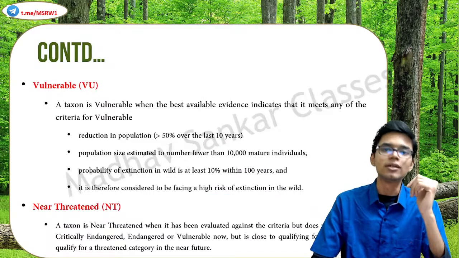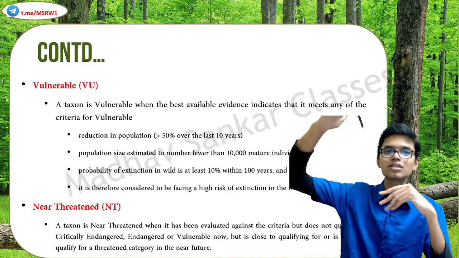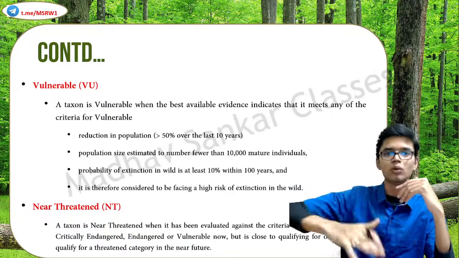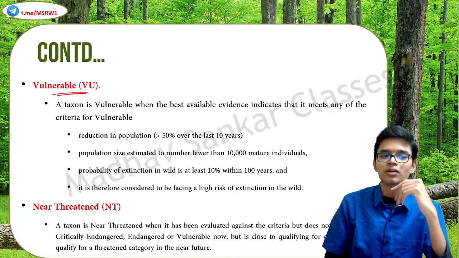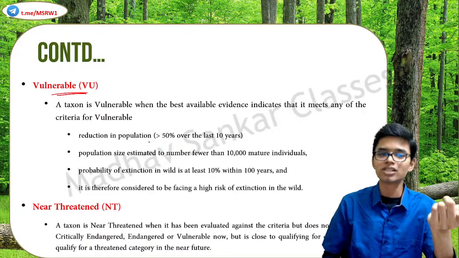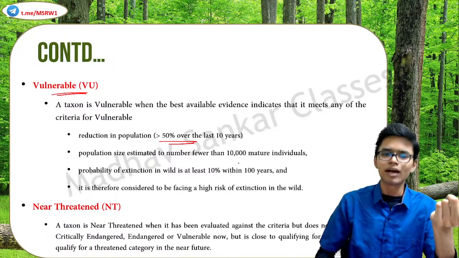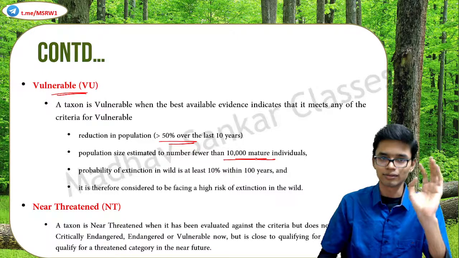Then comes vulnerable. We are starting from the very highest level of threat and going down to lower and lower levels of threat. So what is vulnerable? Again, there are criteria. First of all, a reduction in population greater than 50% over the last 10 years. At least 10,000 mature individuals are available.